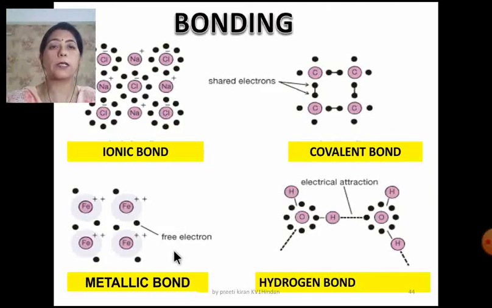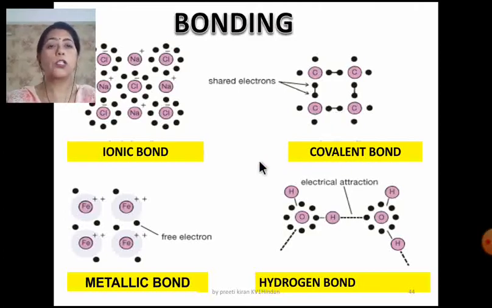Now depending upon the type of the constituent particles and depending upon the intermolecular forces, we have four types of crystalline solids. Now let me give you a quick recap of the ionic bond. It is not new to you. Ionic bond is a bond which is formed between the two oppositely charged ions. NaCl is a very common example you have studied right from your early classes. Covalent bond, also you know that this bond is formed by the sharing of electrons. Carbon is a very good example. Here the carbon atoms are there and the electrons are shared, and this is a covalent bond.